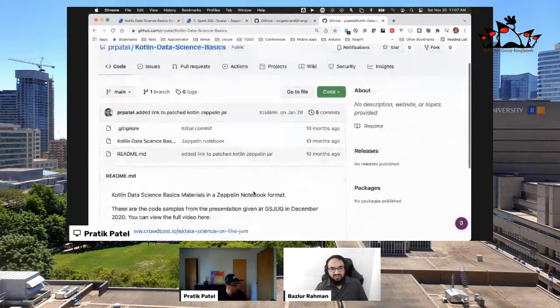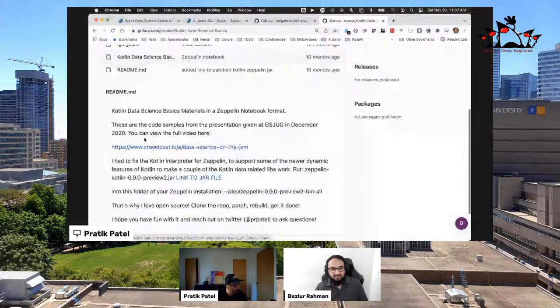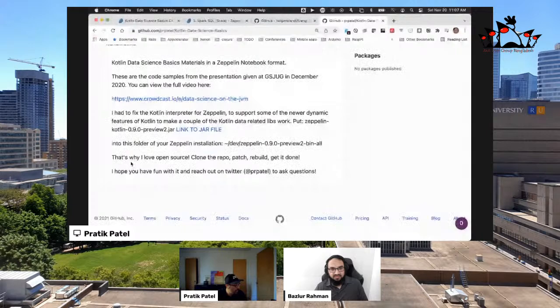If you go into here, here's the Zeppelin notebook that you can pull in. It also has a link to the jar file here. So I'll go ahead and post it into the chat so that all of you can see it and have reference to it. So there it is. There's a link to the jar file here, where you should put it.